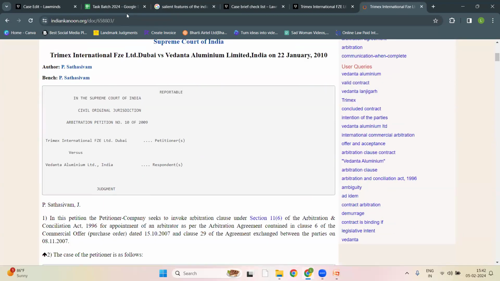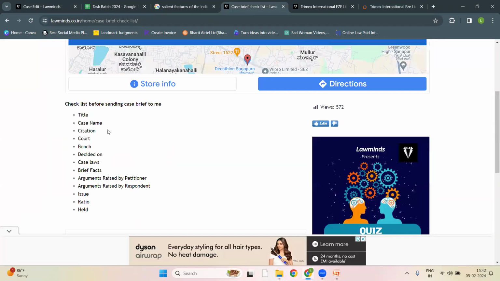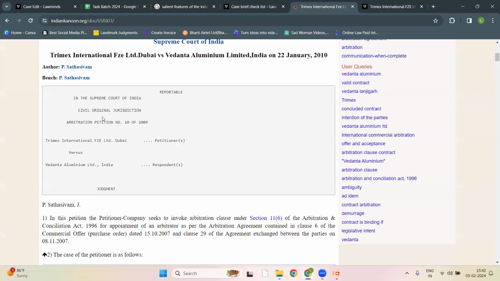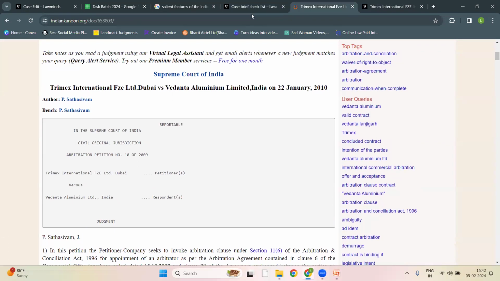See, now what do we have to write? We have to write all the details. This is the checklist, and I am going through it. You have to write the case name. The title is something I will tell you in the last. You have to write the case name, which is simple. You will get to know about that.